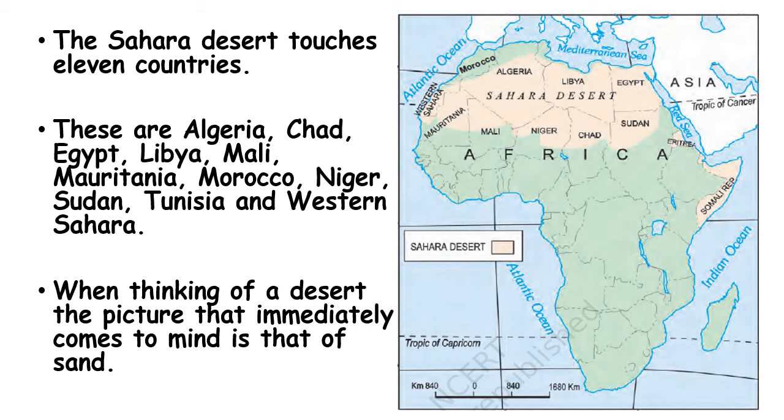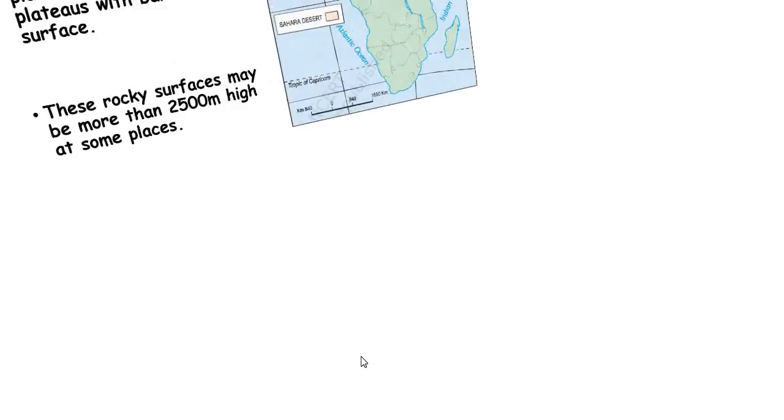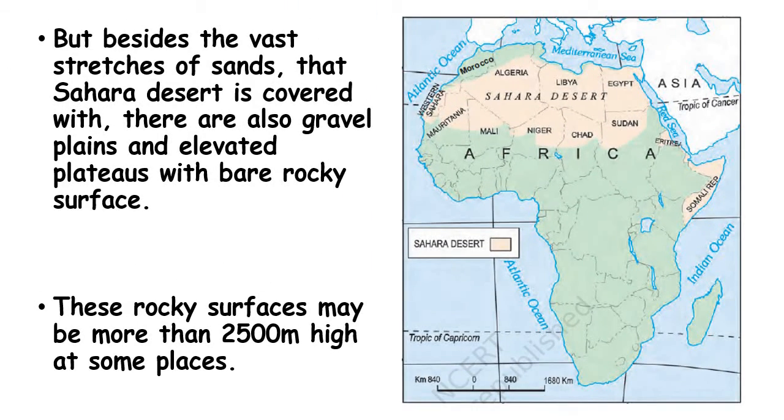When thinking of a desert, the picture that immediately comes to mind is that of sand. In the desert region, we find sand.